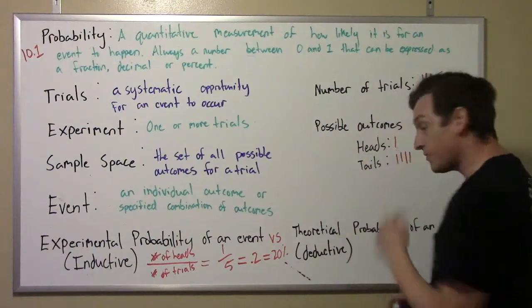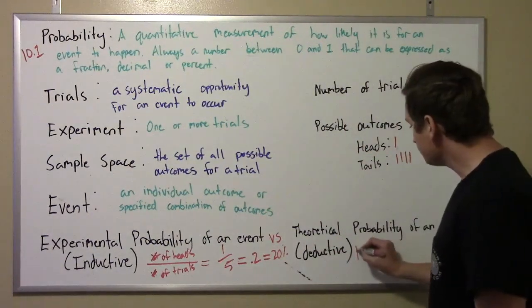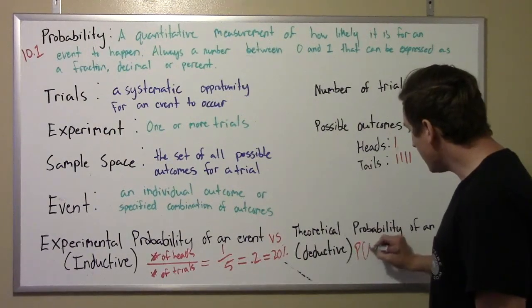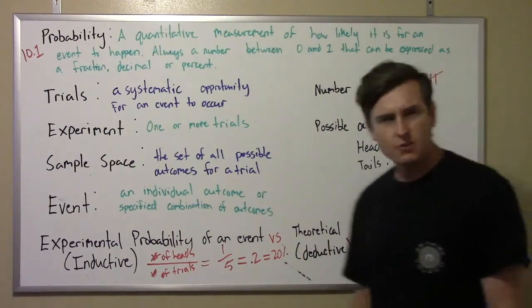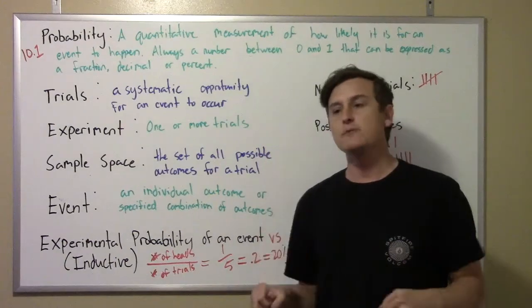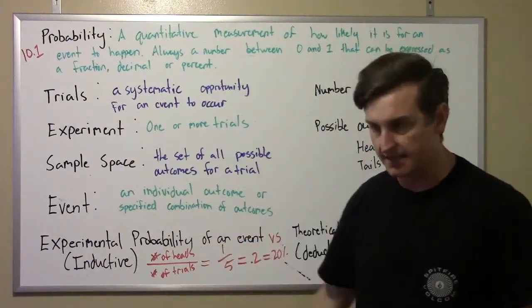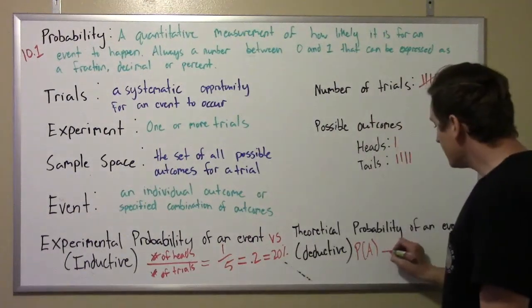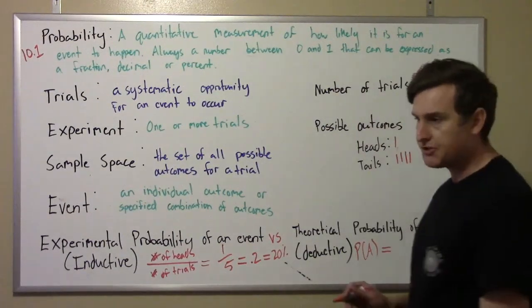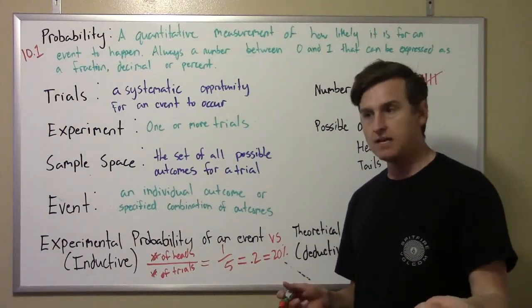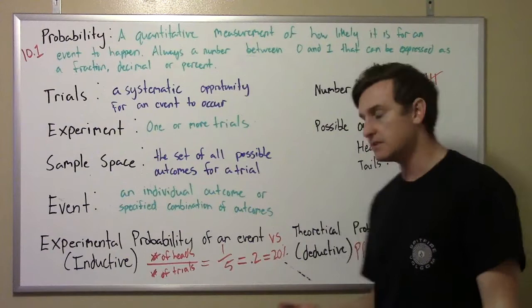Okay? So a theoretical probability of an event is written like this. The probability of A. Okay? So we just call the event A, right? The probability of some event, we label it A. It could be anything. It could be probability of flipping a heads, like in this case. Okay, the probability of some event is equal to the number of ways to get that outcome divided by the total number of outcomes.